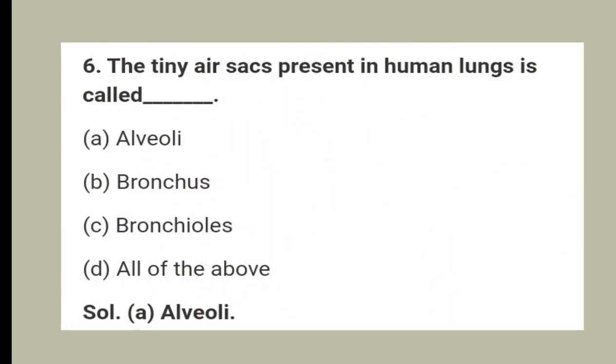Question 6. The tiny air sacs present in human lungs are called option A, alveoli, option B, bronchus, option C, bronchioles, and option D, all of the above. And the answer is option A, alveoli.